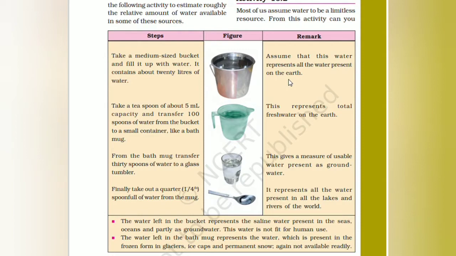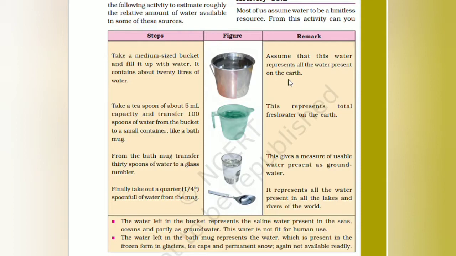Represents the total fresh water. So the bucket represents the total amount of water on the earth and the mug represents the fresh water. From the mug, transfer 30 spoons of water to a glass tumbler. This measure represents the groundwater.